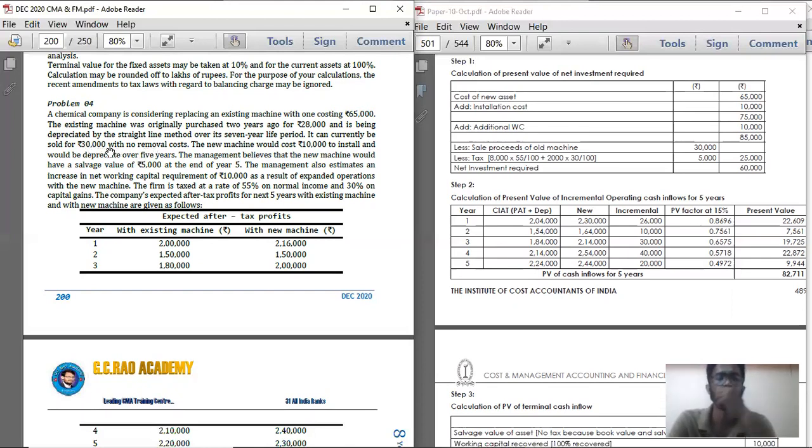But you are selling this machinery at 30,000, whereas you purchased it at 28,000 and you used it for 2 years out of 7 years. So 28,000 into 5 divided by 7 is the present value. That is today's value of the machinery. So for 20,000 worth of machinery, the book value, you are going to sell at 30,000. So 10,000 is the long-term capital gain. So 10,000 into how much is the capital gain percentage? 30%. Into 30%, that is 3,000 should be 10,000.